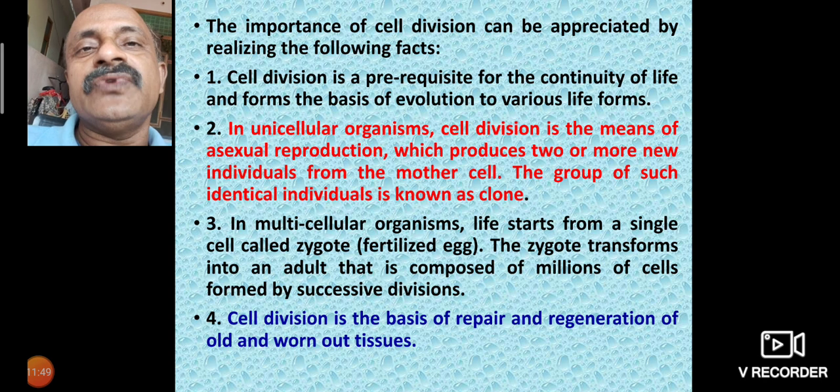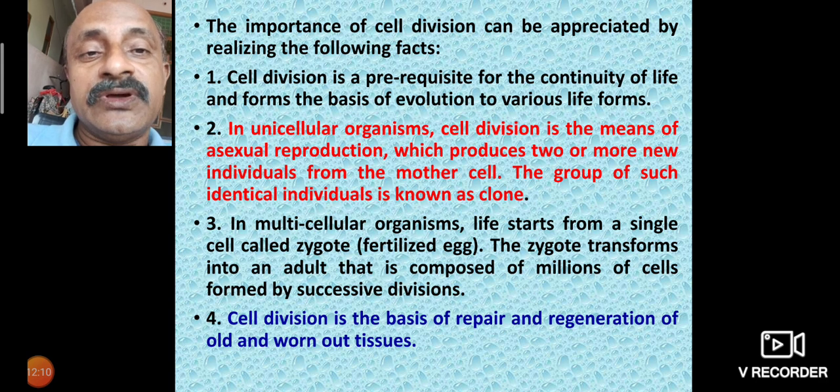The zygote is formed from the fusion of the male and female gametes. The zygote transforms into an adult composed of millions of cells formed by successive divisions. Only a zygote can multiply into such a large number of cells.